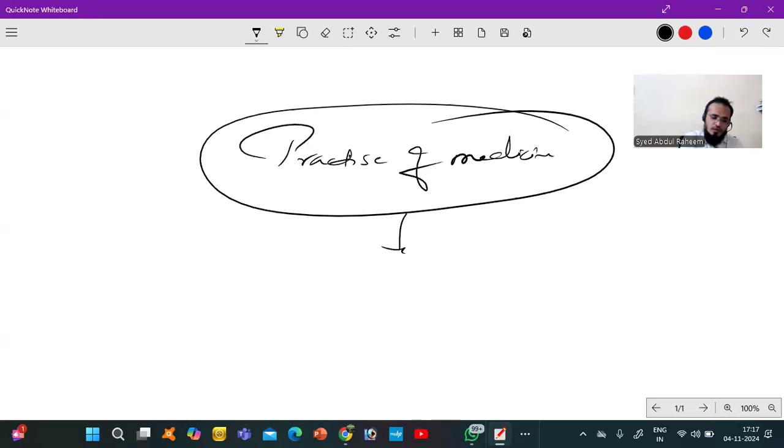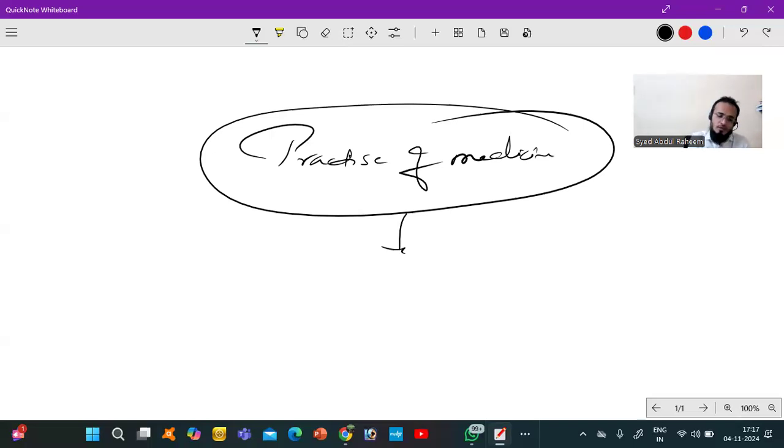So in this practice of medicine, we have one chapter left, that is nervous system. Other than that, we have dermatology also, but we will discuss it in the dermatology section. ENT is there, we will discuss in ENT separately, and we have pediatric, psychiatric. All those we'll discuss as different subjects, not included in the practice of medicine.